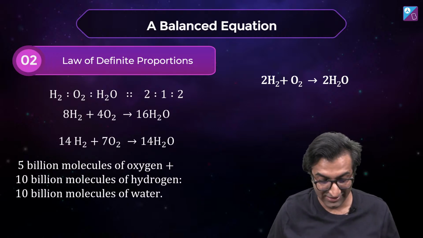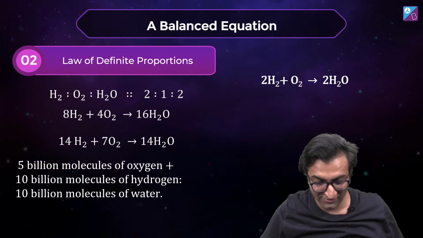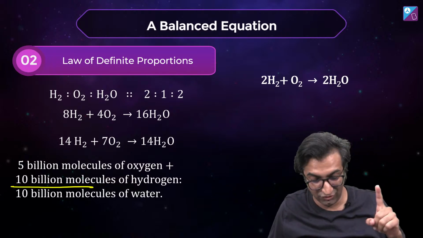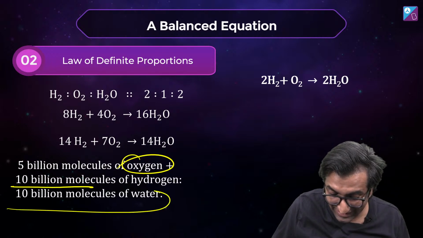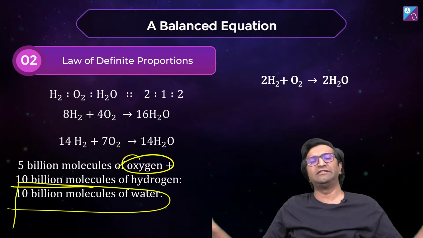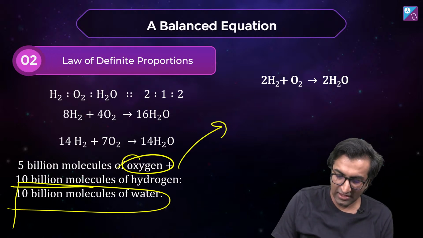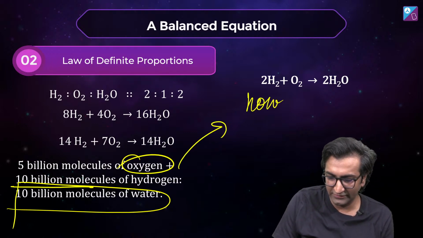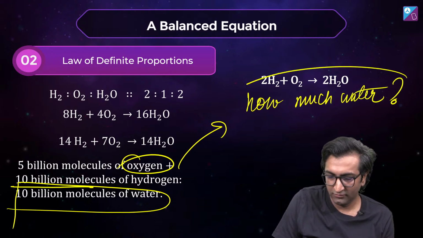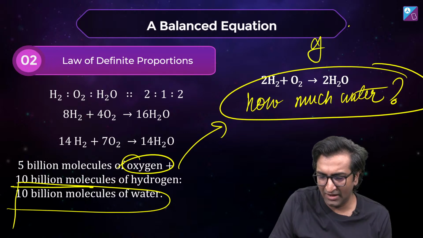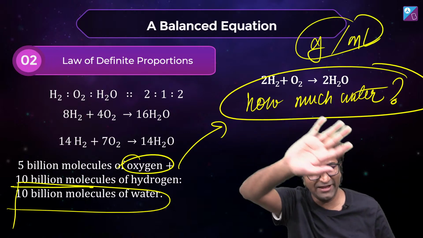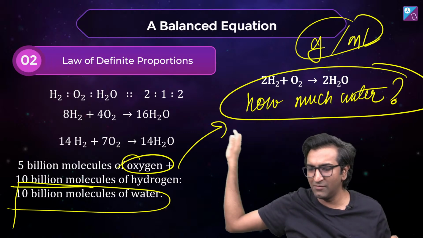Now look at this. If I take 5 billion molecules of oxygen and 10 billion molecules of hydrogen, then I get 10 billion molecules of water. Can anybody on all the 3 channels guess how much is this? How much water is being formed? Quantity, you tell me in gram or you tell me in ml. Normally, pani ka cheezer talk about volume, no? Can you guess? Can anybody guess? Anybody in all the channels?